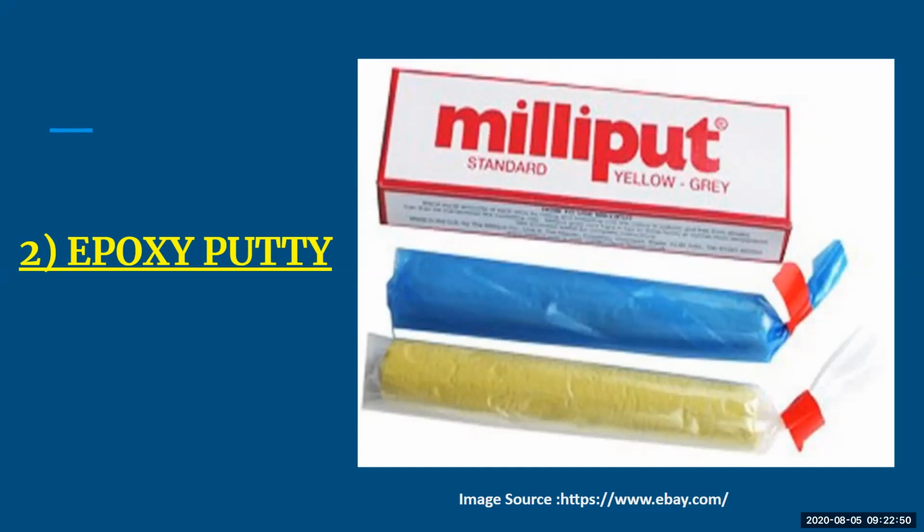It is the same as modeling clay, but it comes in fewer colors. It doesn't give you many options. It comes with two things. The first is the hardener, and the second is a liquid which you have to mix to make the putty ready for hardening or for filling the spaces. The company which works well here is Milliput. This is one company which actually helps you do this. So this is the second one.